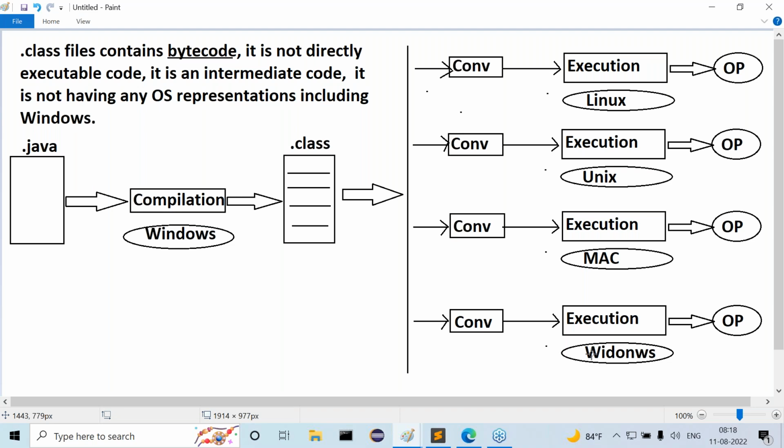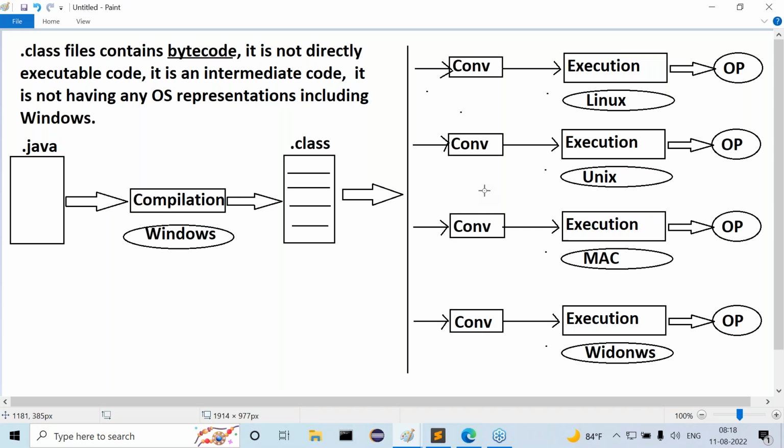Yes, guys, do all of you get my point or not? So here we require a converter or not? Here we need a translator to translate our program from neutral bytecode to the local operating system representations or not? Come on, you have to answer my questions. Is it required or not? Okay, converters are required. If these converters are available, then our work will be very simple. The conversion will be taken care of by the converter, and the executable machine can directly execute the converted program. Easily we can get the outputs.